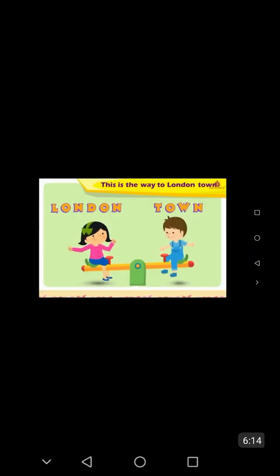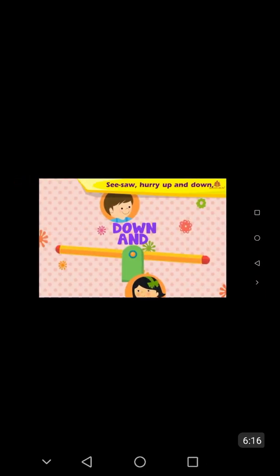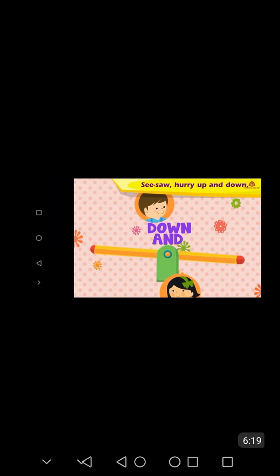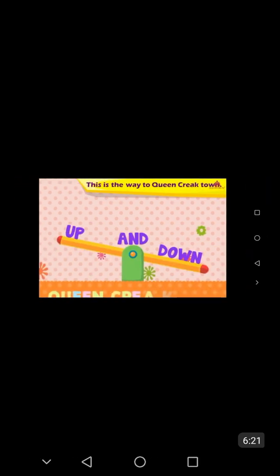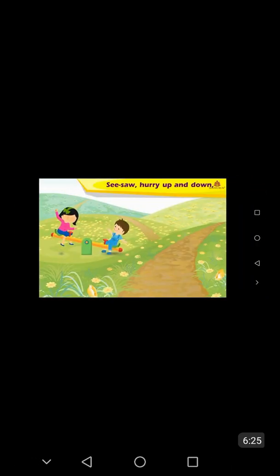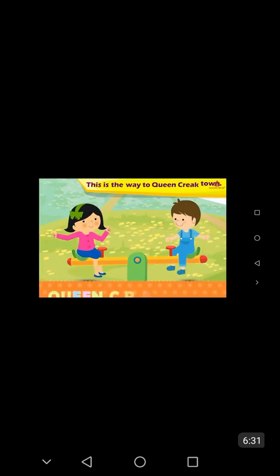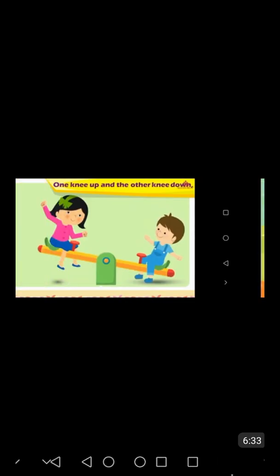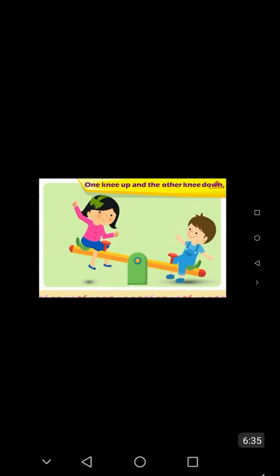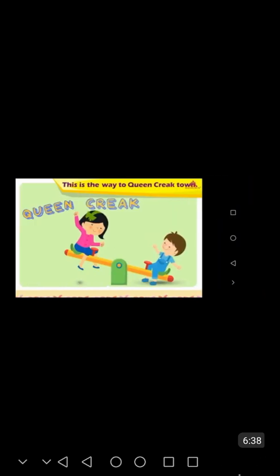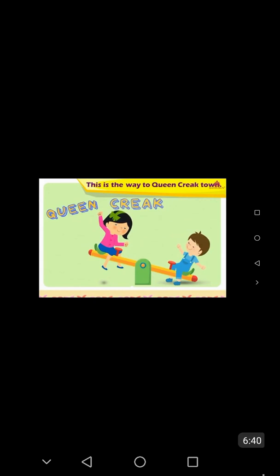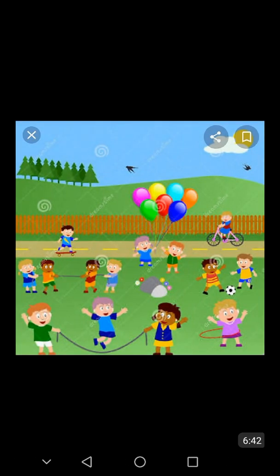This is the way to London town. Seesaw, hurry up and down. This is the way to Queen Creek town. One knee up and other knee down. This is the way to Queen Creek town.